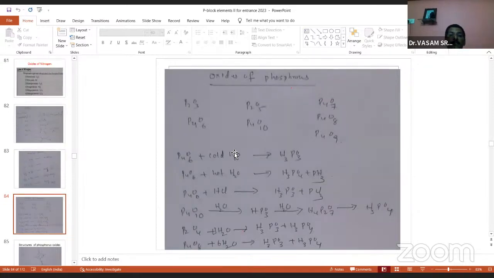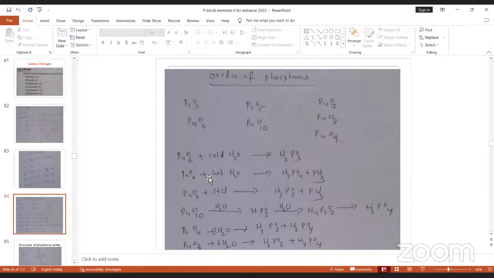And now the next one, oxides of phosphorus. P2O3 and P2O5. They exist in a dimeric form. So P2O3 is in the dimeric form P4O6, and P2O5 is in the dimeric form P4O10. The next important reaction is the hydrolysis reaction.